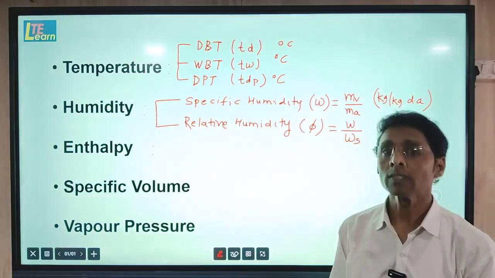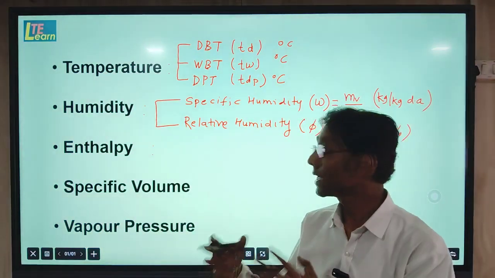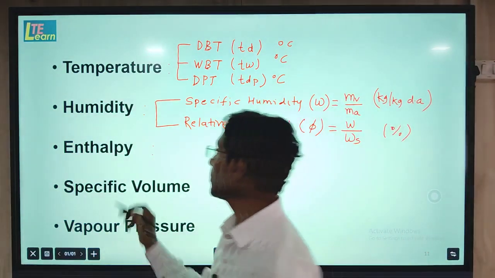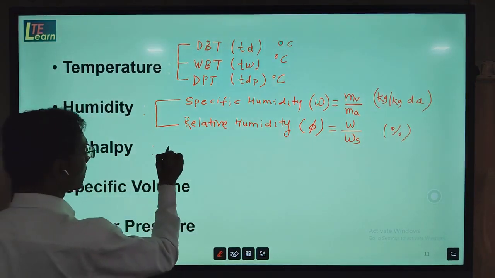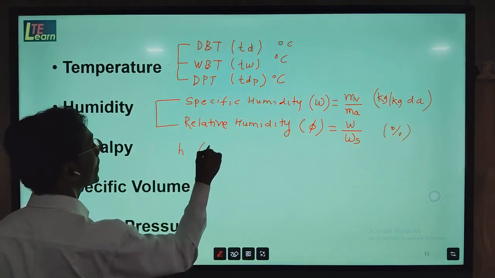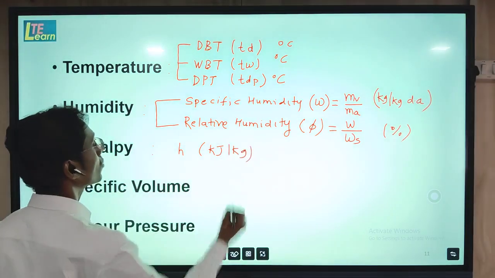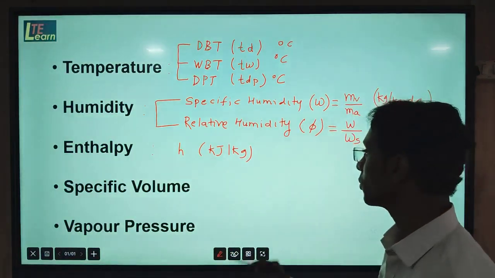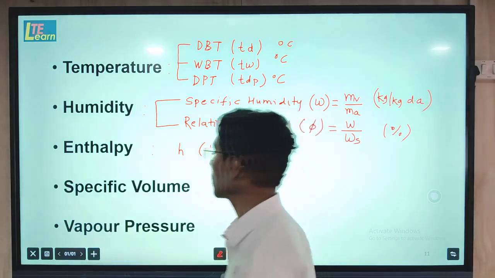When this air passes over the cooling coil, the cooling coil gets a load. That is the cooling load. So enthalpy means heat content in the air. It is indicated by the letter H, and it is measured in kilojoules per kg, meaning the amount of heat content in kilojoules in 1 kilogram of air. That is called specific enthalpy.